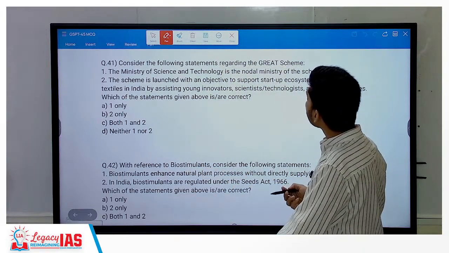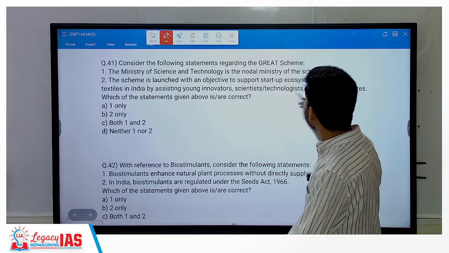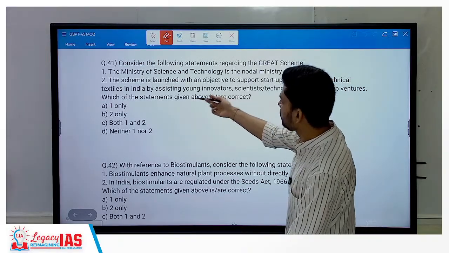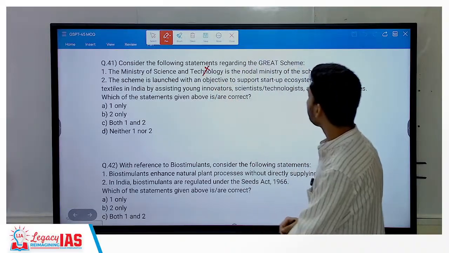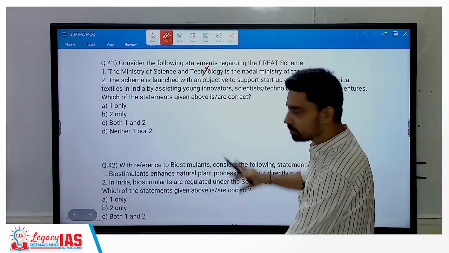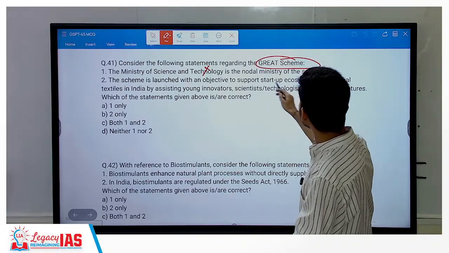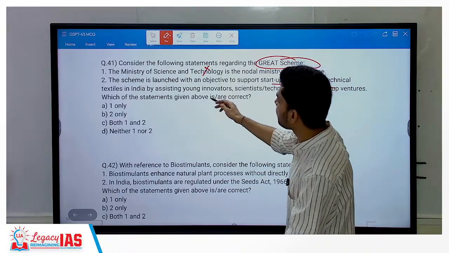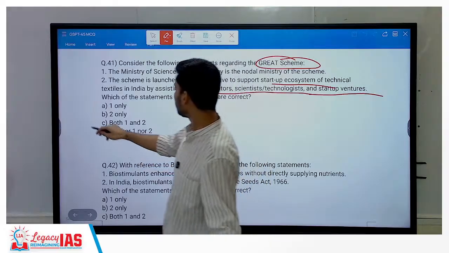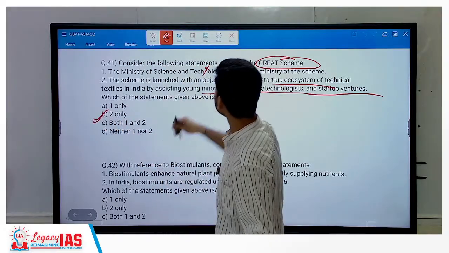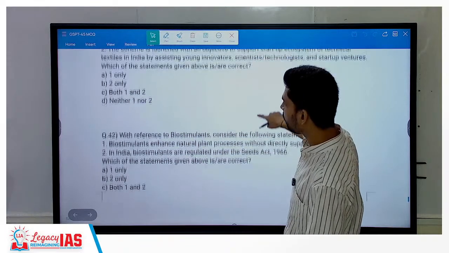Consider the following statement regarding the GREAT scheme. GREAT scheme, that is for research grant for which purposes? Same, textile sector. So not Ministry of Science and Technology, that is Ministry of Textile. Okay, that is the nodal ministry because it is for the textile sector. The scheme is launched with an objective to support a startup ecosystem of technical textile in India by assisting young innovators, scientists, technologists, and startup ventures. That is correct. What is the correct option? B. Okay, only 2. It is not Ministry of Science and Technology, it runs under Ministry of Textile.